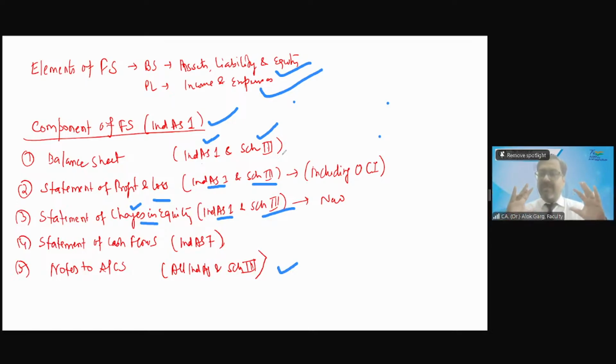Now, do you guys have enough clarity? The universe of Schedule 3, Division 1, Division 2, Division 3. Do you have clarity on the elements of the financial statement, the components of the financial statement, how many components, what says what, which is the authoritative guidance? I hope you are preparing your notes also. Do you have enough clarity now?